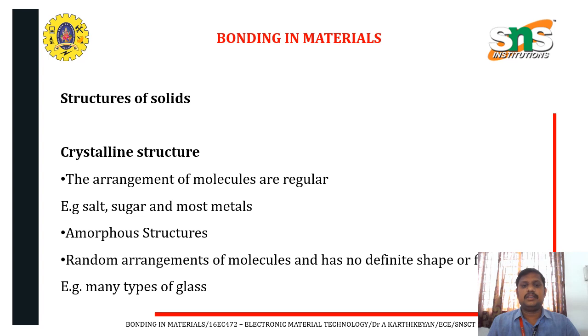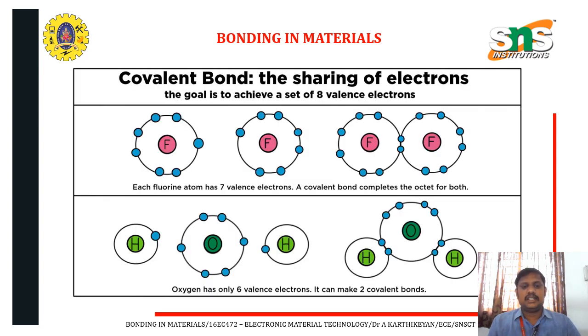These are the bonding materials, and we can also concentrate on the covalent bond. A covalent bond is nothing but the sharing of electrons. The bond is made between the different arrangements of the electrons. Both act as the valence and conduction bands, and the gap between the conduction band and the valence band is very important in the structure.